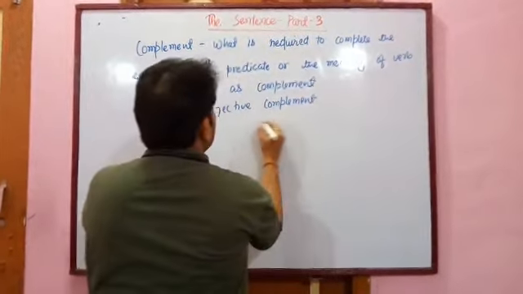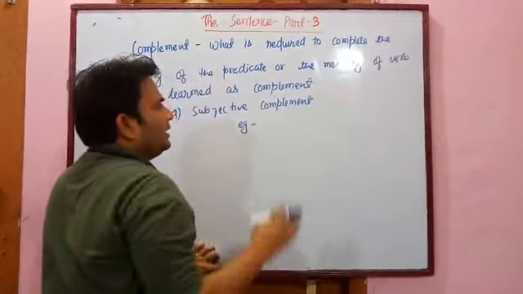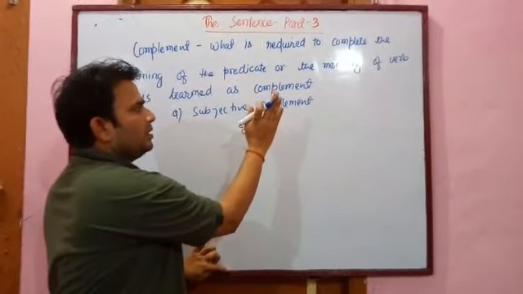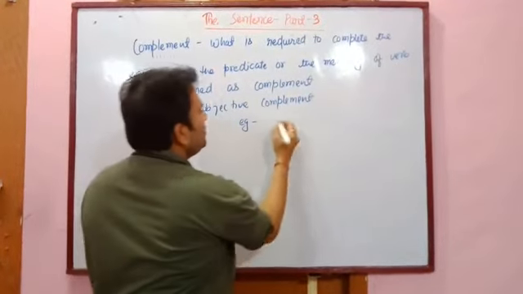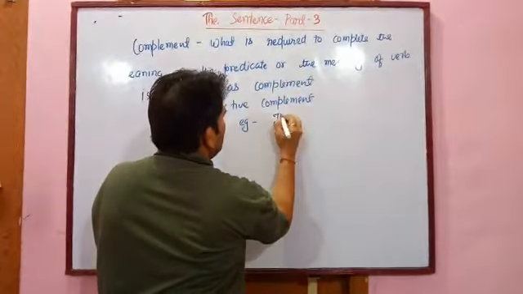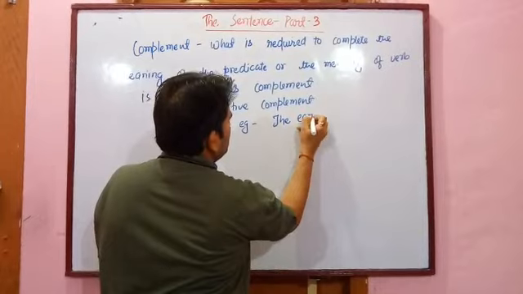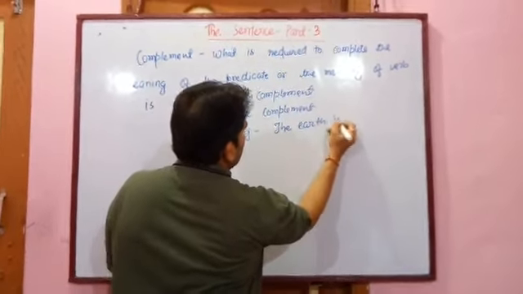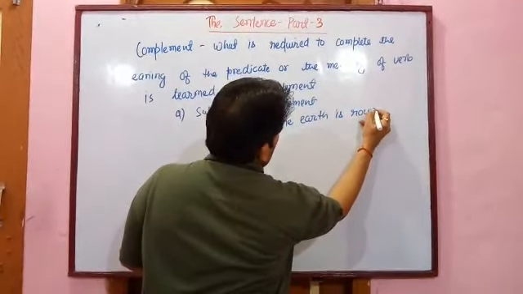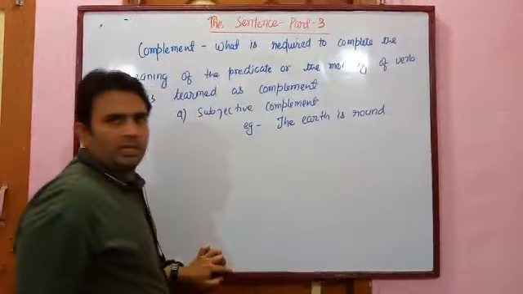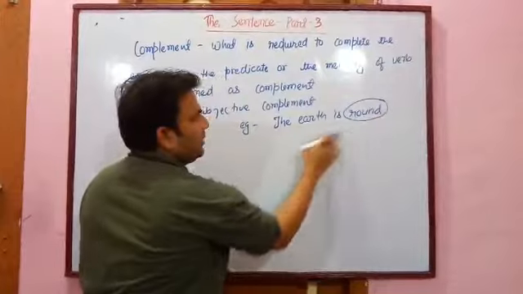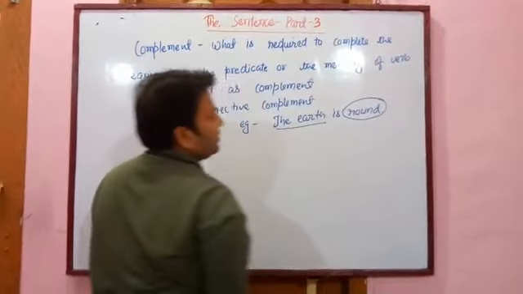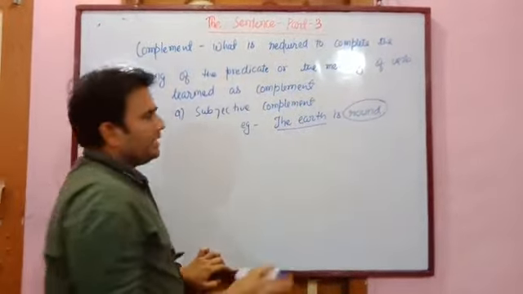Subjective complement, that completes the meaning of the subject, is called subjective complement. For example, the earth is round. Here, the earth is round. This word round completes the meaning of the sentence.